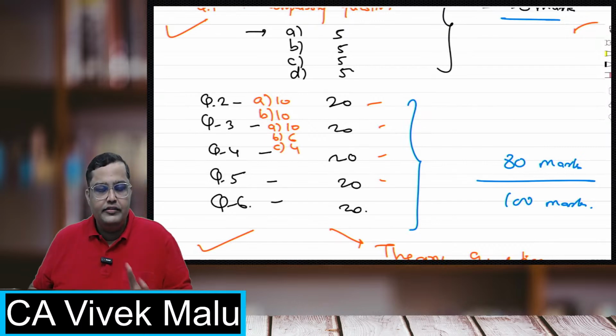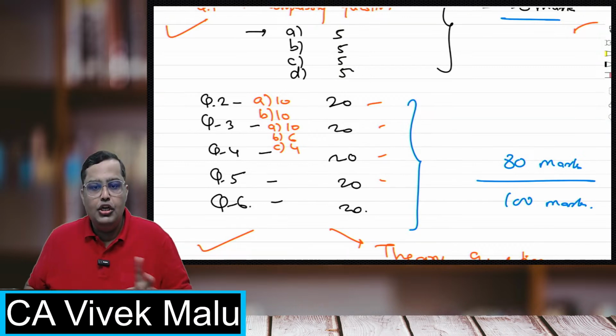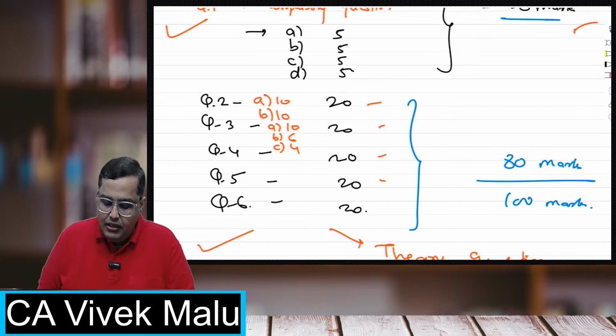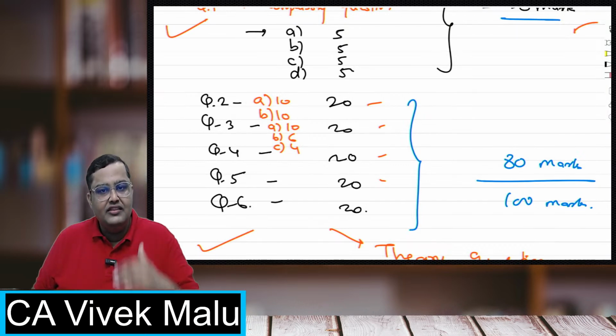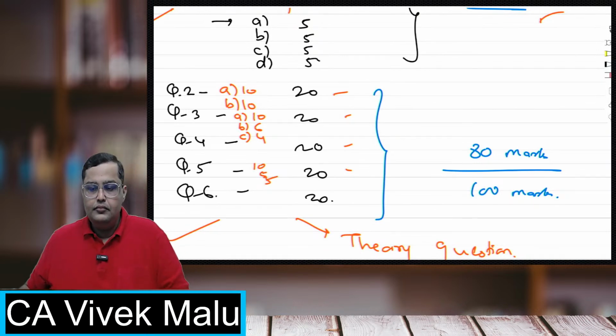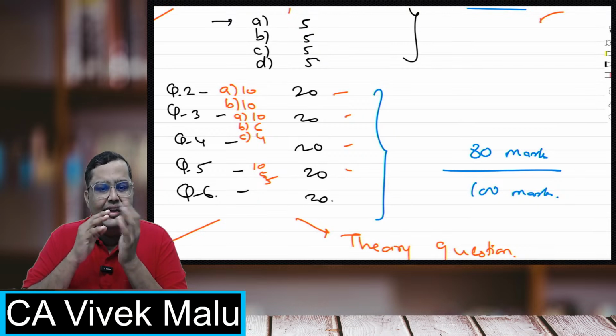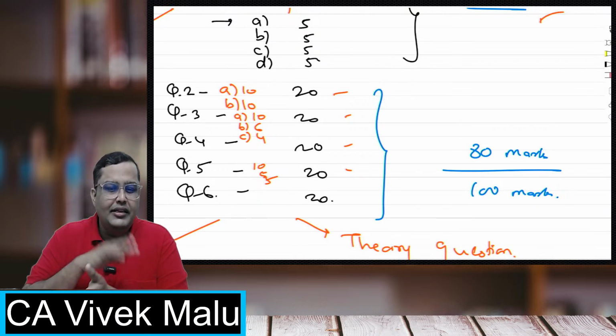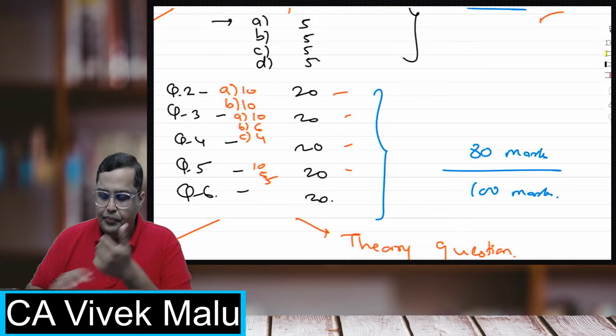Okay, so generally you will never find a question of 20 marks in your paper. But you will find questions of 10 marks, 6 marks, 4 marks, 5 marks, like that. So this can be a pattern: 10, 6, 4. You can also have 10, 5, 5. That is also possible. But maximum I have seen that they generally prefer 10, 10, and one of the questions is generally split into either 10, 6, 4 or 10, 5, 5, like that.